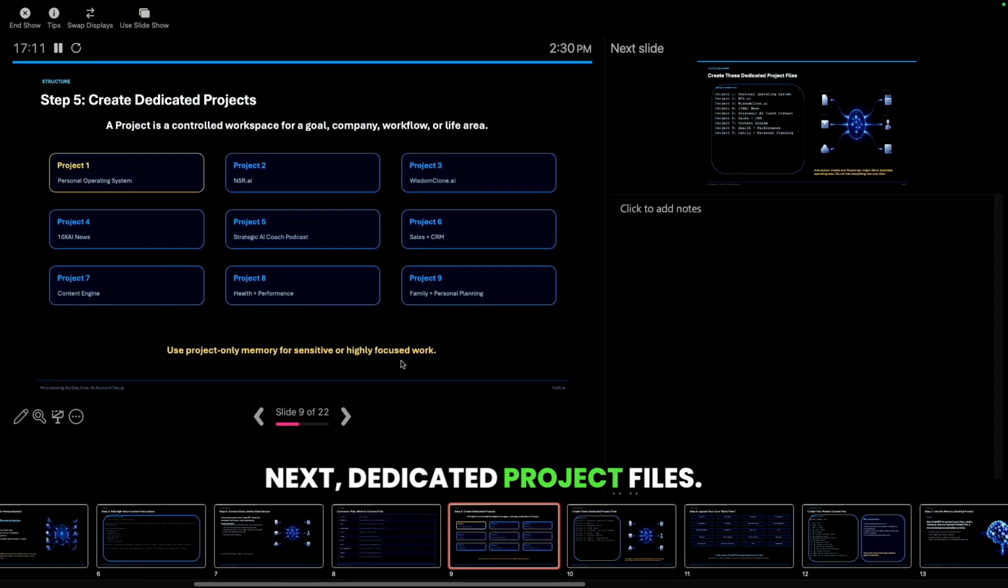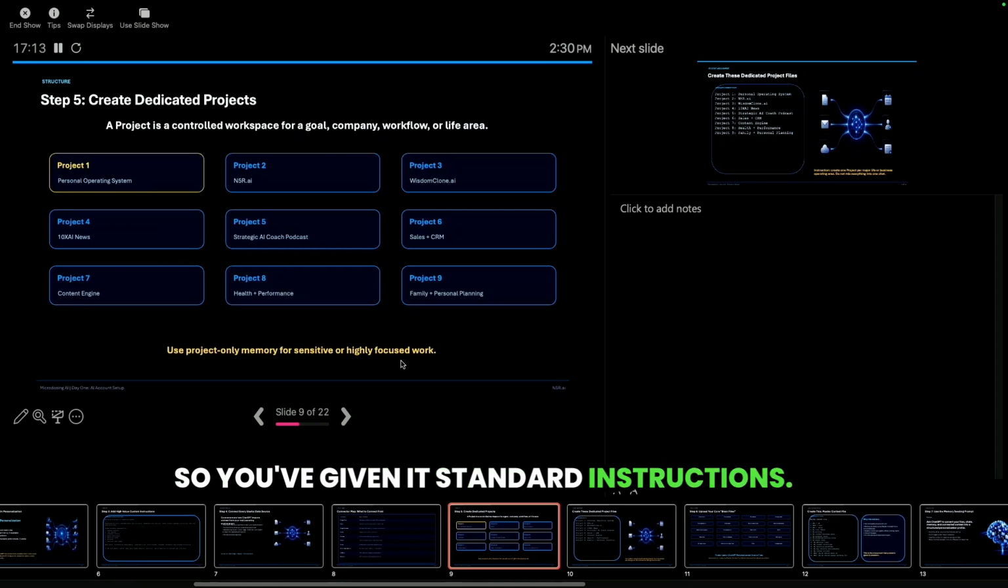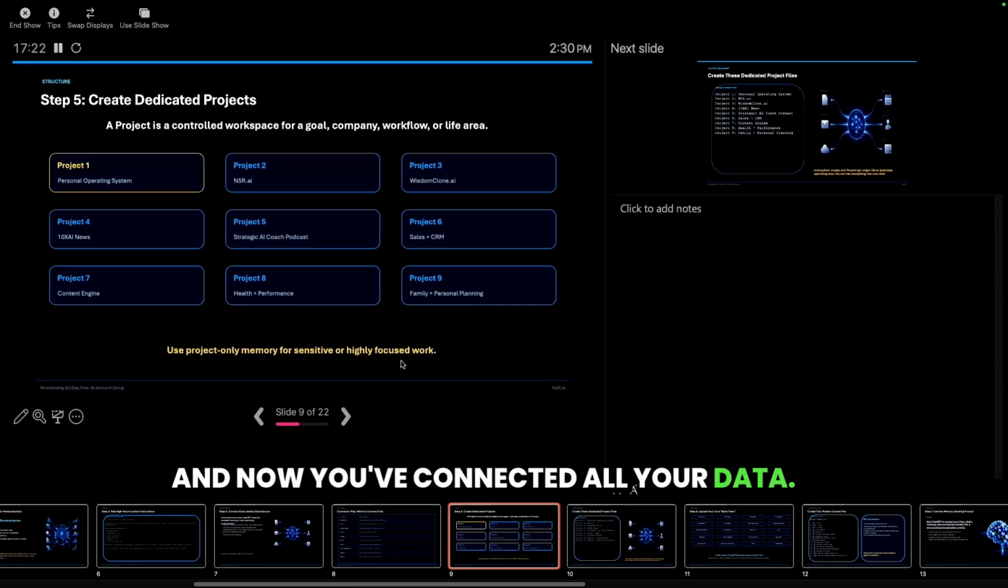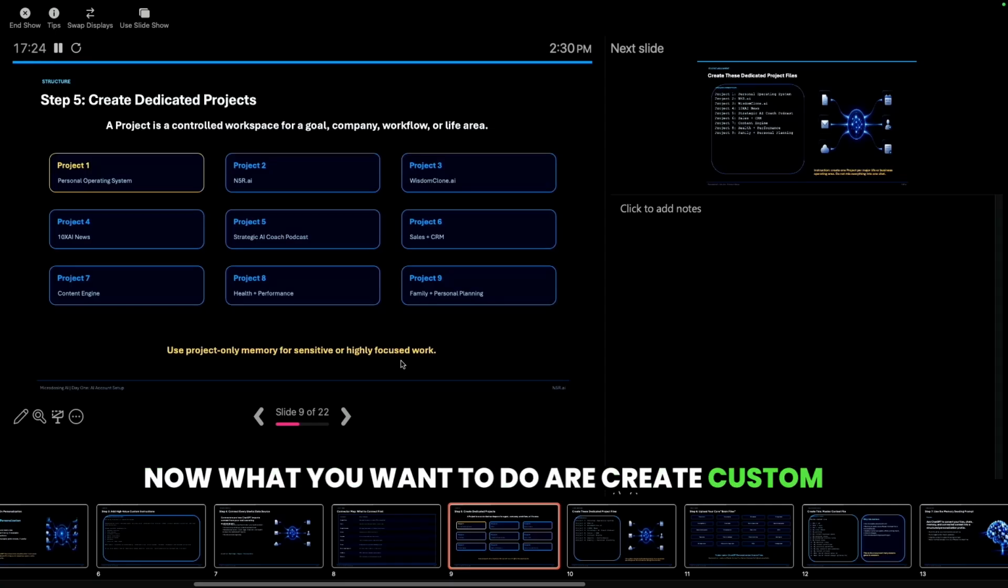Next, dedicated project files. So you've given it standard instructions. Here's how I want you to operate. Give me the truth, verify everything you're going to give me. Don't hallucinate. Those are your custom instructions. And now you've connected all your data. Now what you want to do is create custom projects.